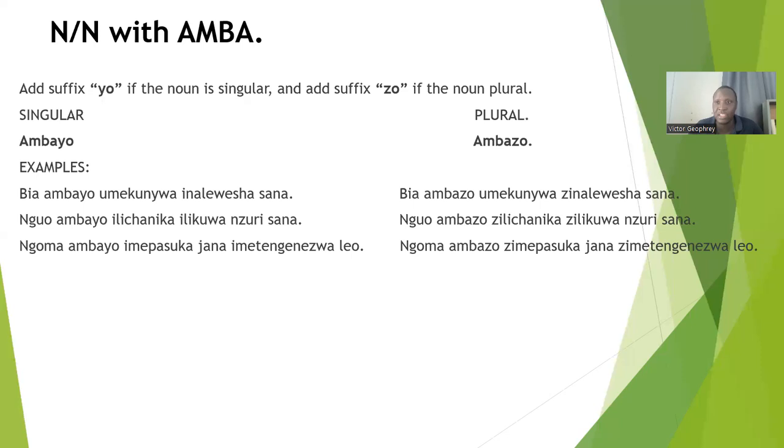It means the way it is in singular is the same as it is in plural. That noun class includes those nouns that have no real form of singular and plural. Okay. Now, what do you do? You take the morpheme amba, add the suffix yo if the noun is in singular, and add the suffix zo if the noun is in plural. What does it mean? If you mean a singular noun, add yo. If you mean a plural noun, add zo.